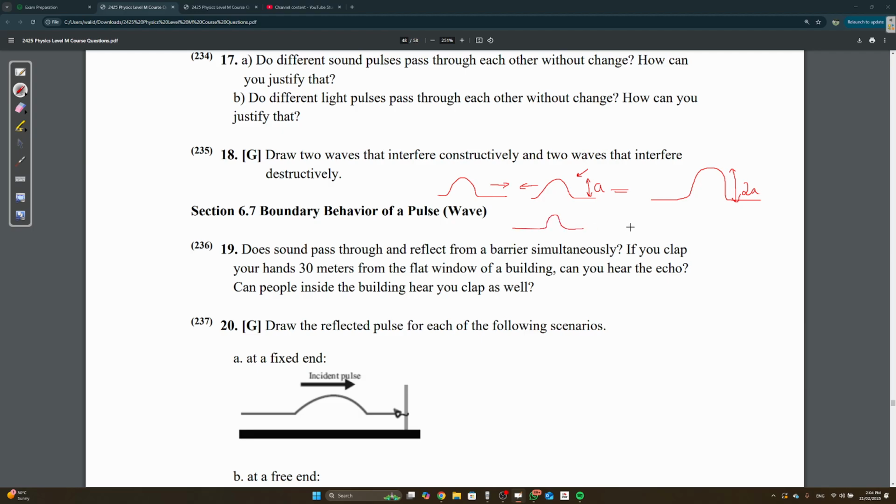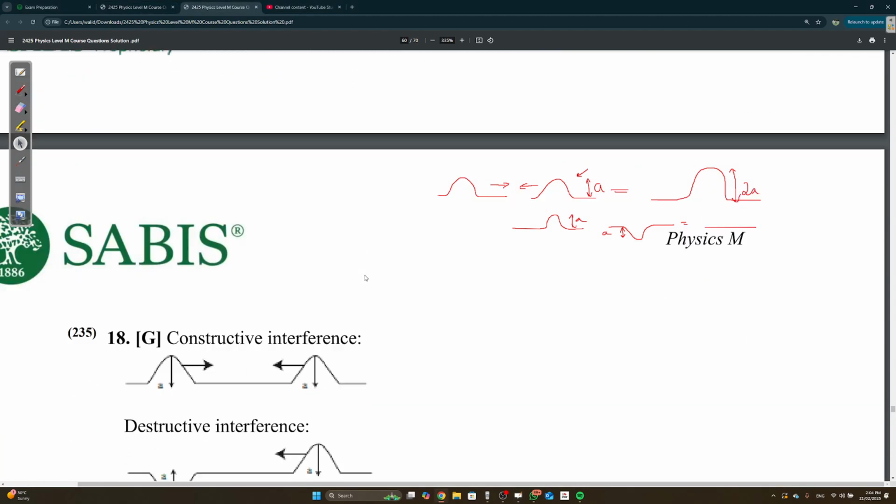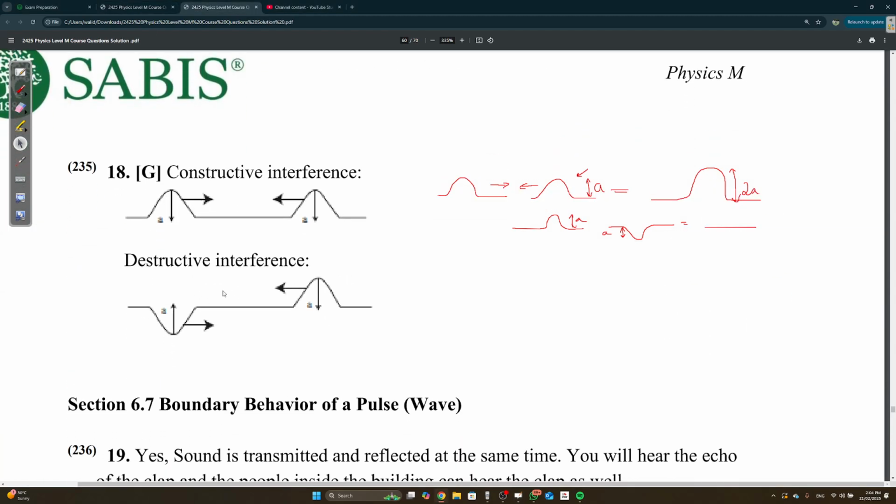But if you have this is A and this is also A, then what are you going to get? You're going to get just a straight line. This is destructive interference, this is constructive interference. If they ask you to draw the resultant, it's going to be 2A here, a big one, and here it will just cancel out.